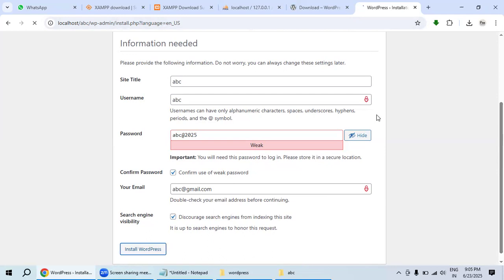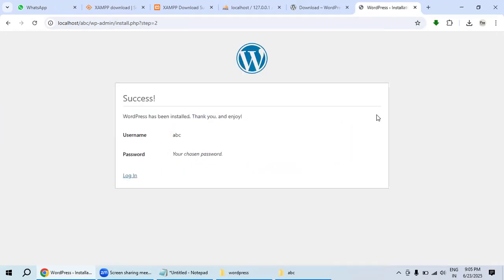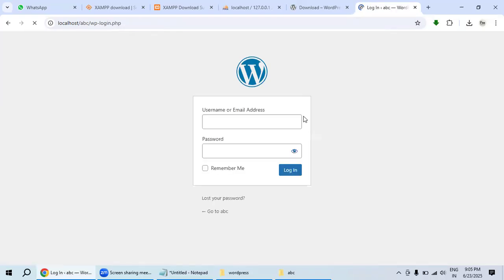Now you could see it seems to be like this. ABC@2025 is the password, and the username is ABC. Hit on login. Now you could see it will redirect to the login details.